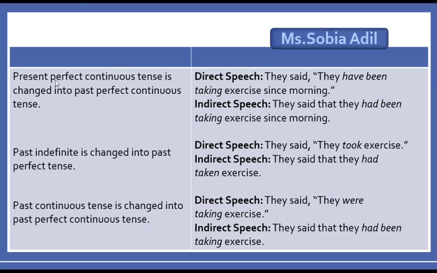Next one is present perfect continuous tense is changed into past perfect continuous tense. Now, if there is a present perfect continuous tense in the reported speech, you have to change that into past perfect continuous tense, right? आप उसको past perfect continuous में change करेंगे. For example, they said they have been taking exercise since morning. So this is the present perfect continuous tense. You have to change this into past perfect continuous tense like this. They said that they had been taking exercise since morning, right?